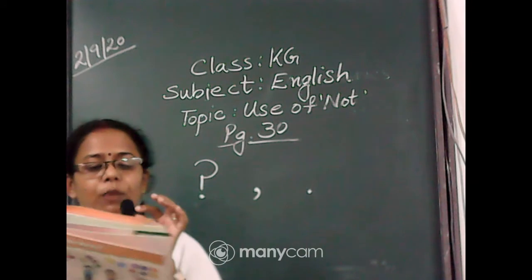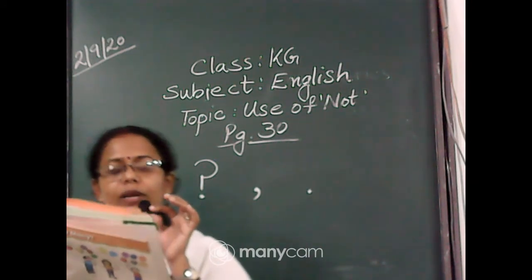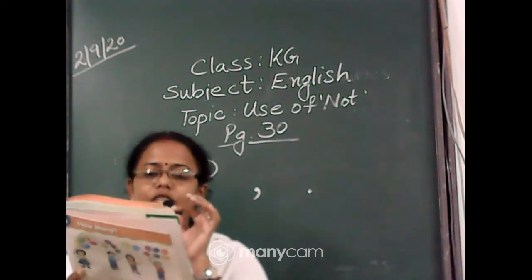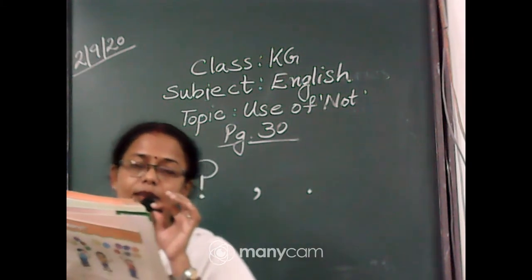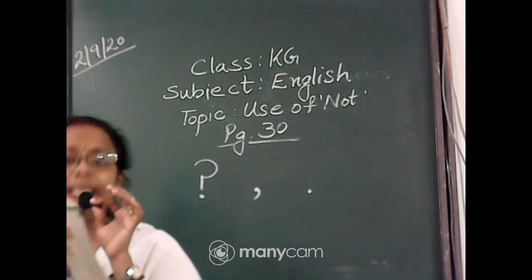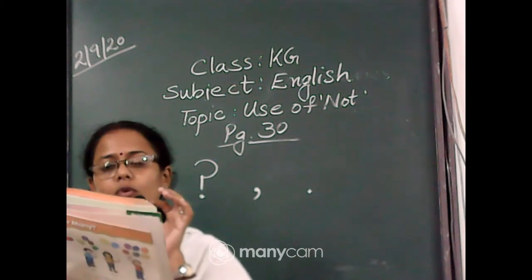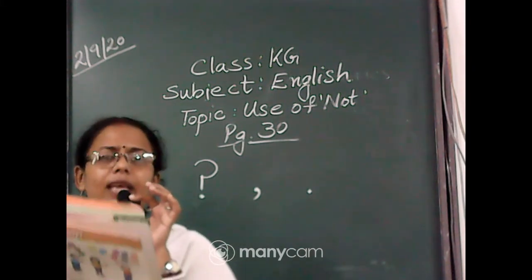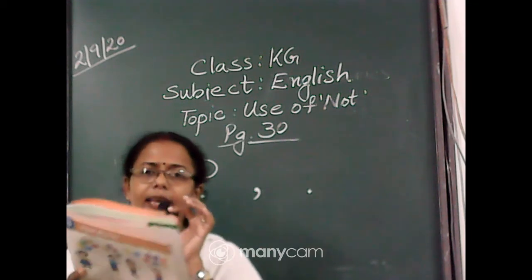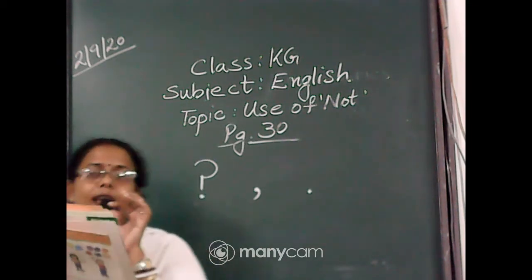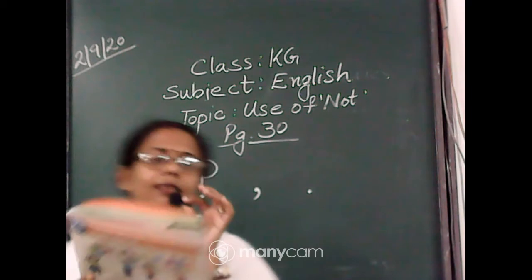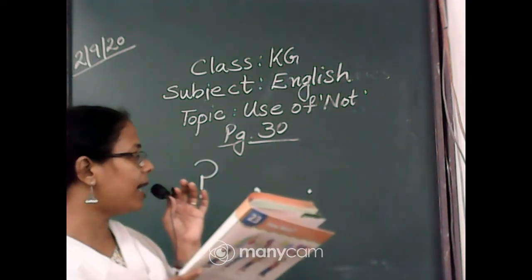Okay. So next, let's go for the next one. Is this a cat? Again, question mark. You have been asked a question. Is this a cat? Look at the picture. No, it is a baby cat. It is not a big cat. It is a baby cat. And what is a baby cat known as? Students, what is a baby cat known as?